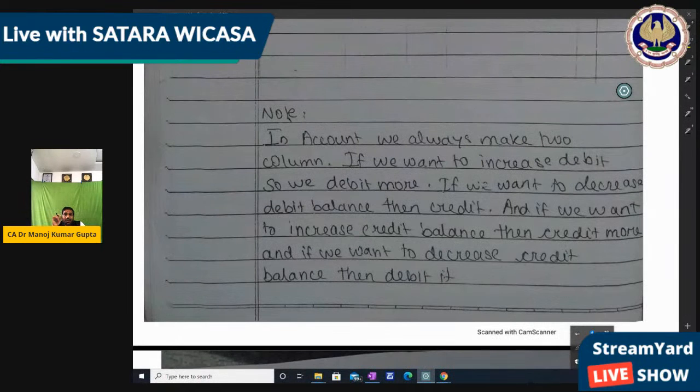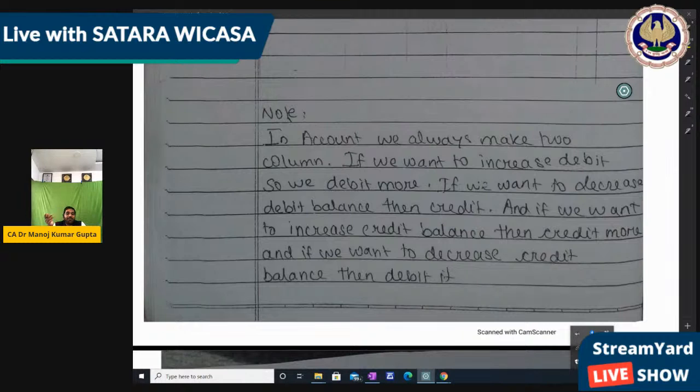If we want to increase debit, we debit more. Means in two columns, if you want to increase the debit, then we can debit more. And if you want to decrease the debit column, then we have to credit it. Means debit and credit is something like one account. If you want to increase debit, you debit more. If you want to decrease the debit, you credit it. There is some accounting process which you should know, that how that account is affected, right?